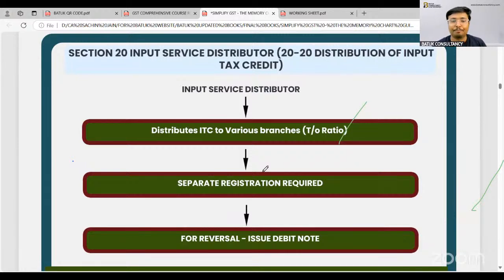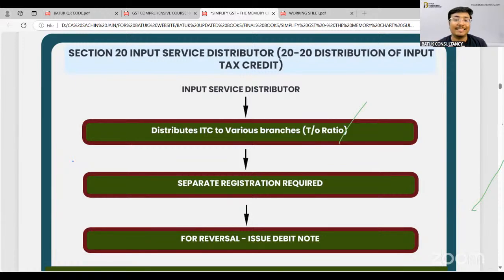Suppose there is one head office, and the head office is going to take certain services on behalf of multiple branches. In that case, as we all know, GST is a consumption based tax, am I right? Those who consume that service will be eligible to claim the input tax credit, and that person has to pay the GST as well.